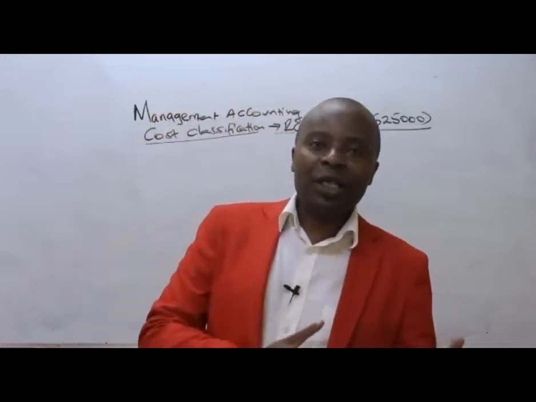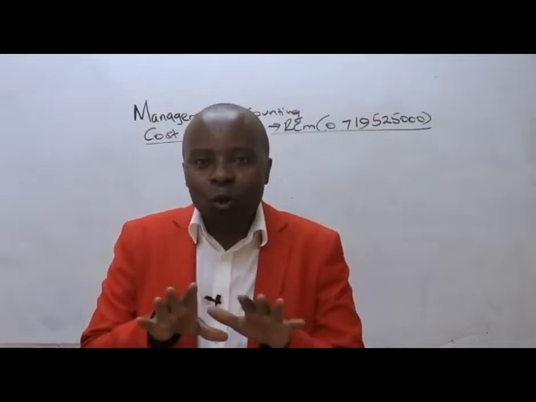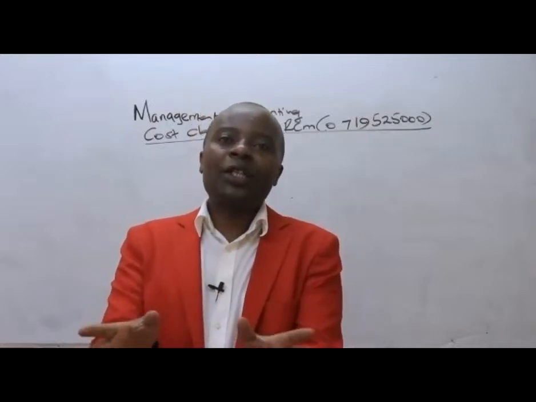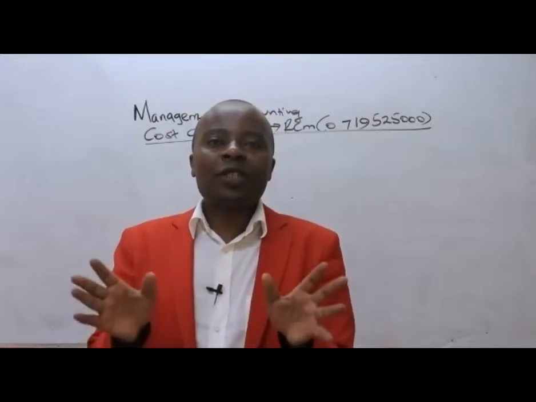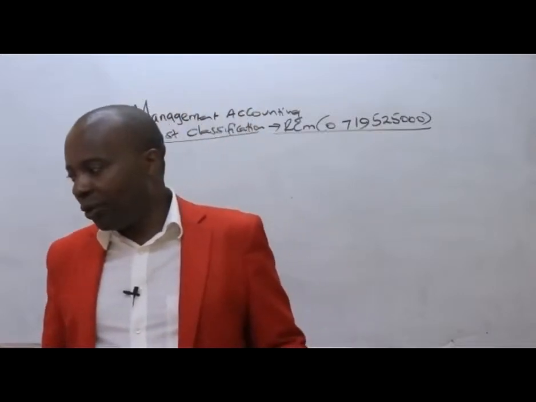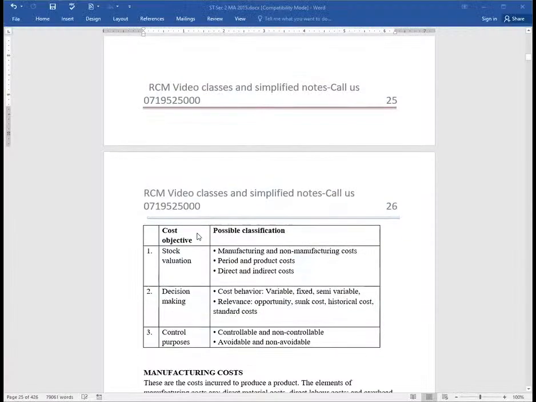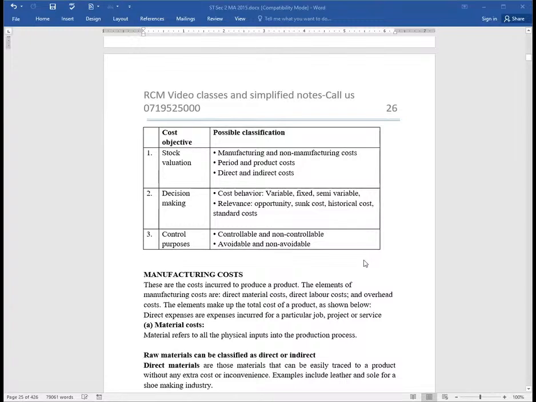And then, of course, as you shall be seeing later on, non-controllable costs, ladies and gentlemen, are those costs that management have got no say whatsoever regarding them. And of course, all fixed costs are what here? All fixed costs are non-controllable or uncontrollable. Now, ladies and gentlemen, here we are. In terms of controllability, we shall also be having some other classifications like avoidable. I can avoid this cost, non-avoidable, etc. Now we look at these buckets of classification, where we shall start with the first one, which is the manufacturing cost.